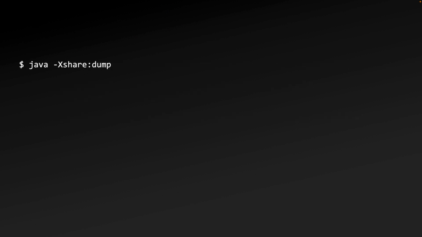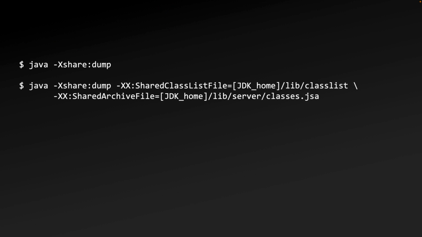Also, briefly going back to the default archive with shared dump, it's worth noting that this also creates a shared archive the exact same way. And the only magic happening here are default values as substituted for shared class list file and shared archive file. Specifically, the class list provided under the lib folder in your JDK home directory and JDK home lib server classes.jsa respectively. You can even see that if you run this command, that JDK home lib server classes.jsa will be updated on your system.